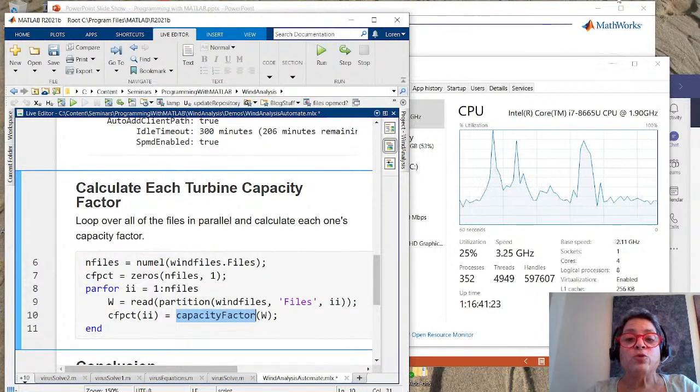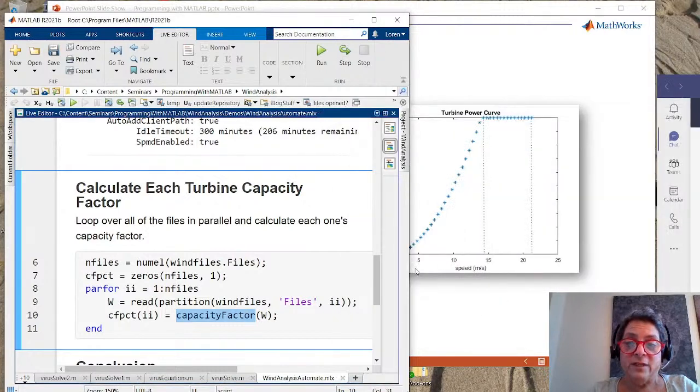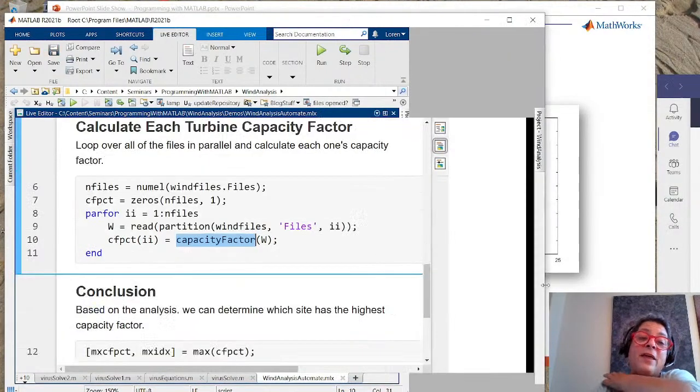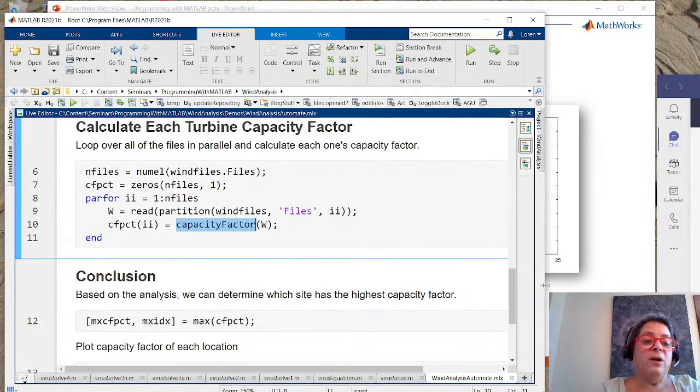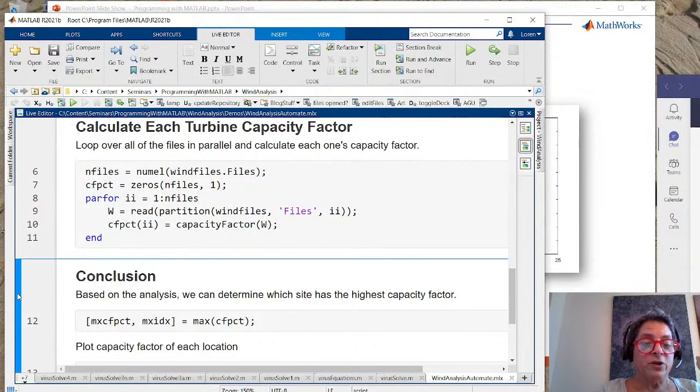And then you just make sure that it has access to the analysis function and the data. And then you can point to the pool and run that there. So I've done that now. Now I just want to get which one was the maximum capacity, because that's the location where we want to place our turbine here.